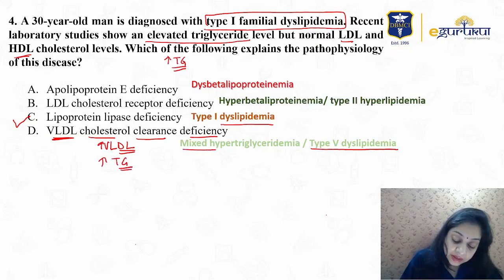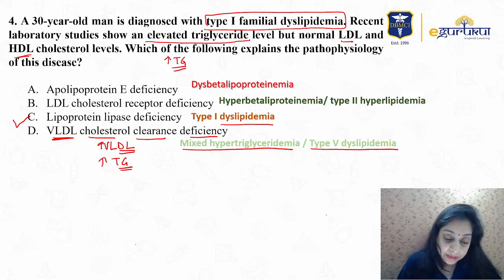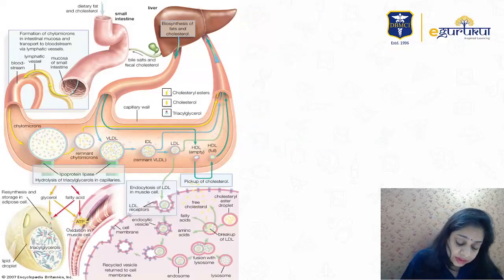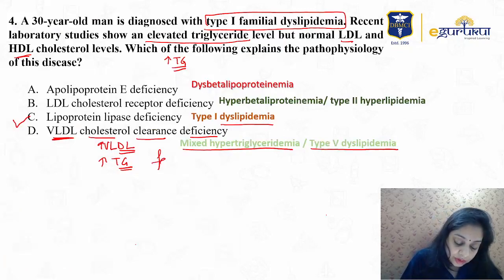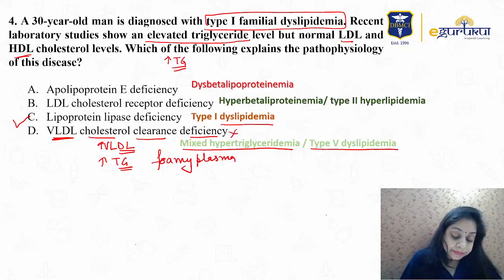That's why the name mixed hypertriglyceridemia. In this, you will see in the exam a foamy plasma appearance, which is not occurring in the given question, so this is not the choice.